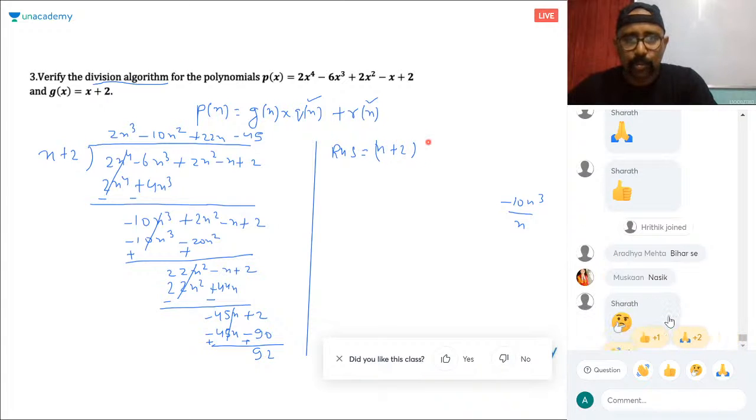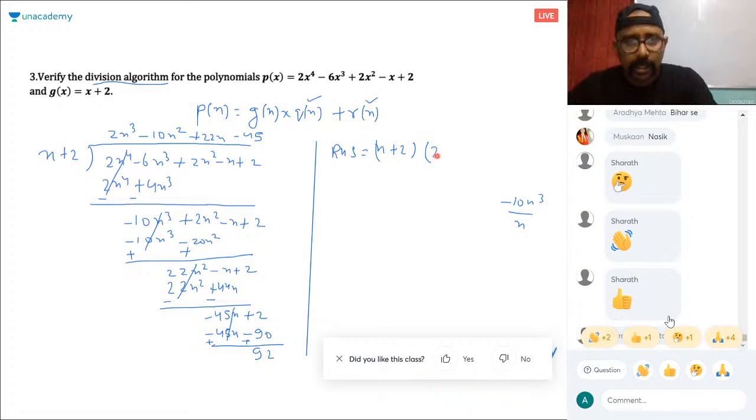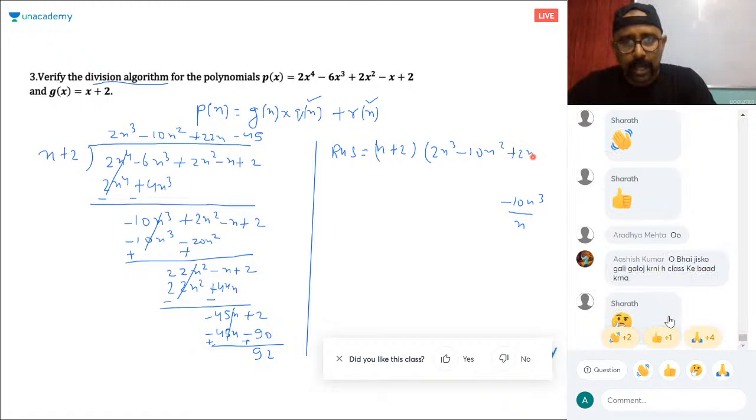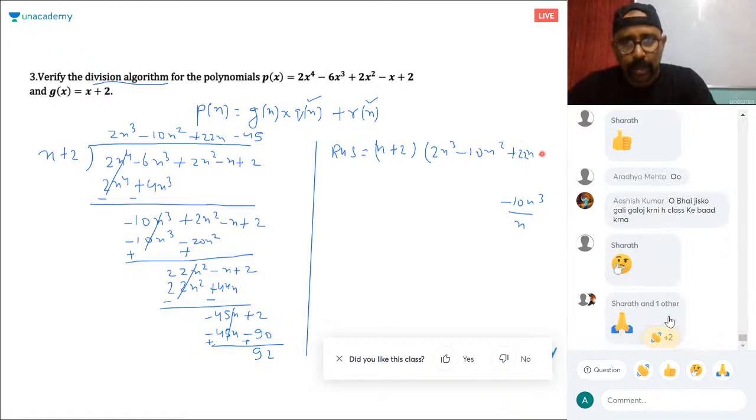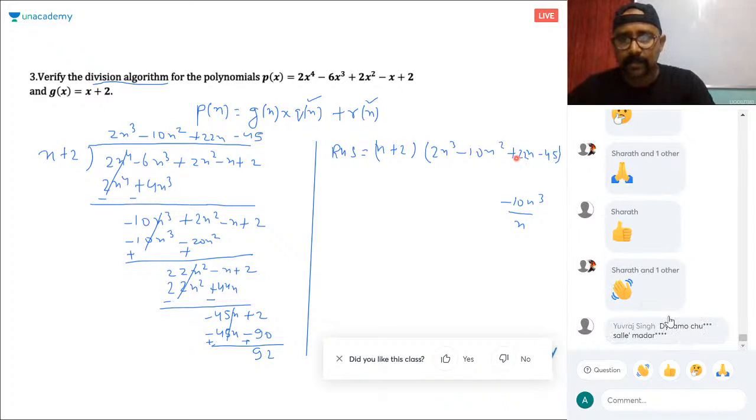So x plus 2 into 2x cube minus 10x square plus 22x minus 45. This is okay.